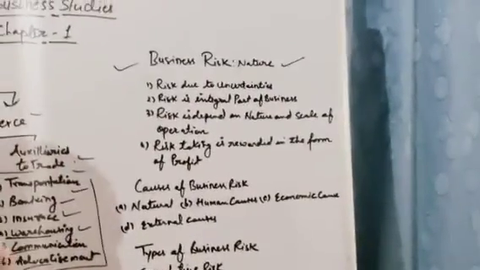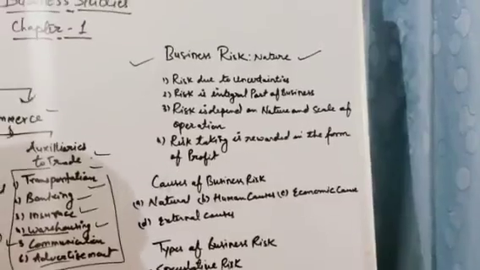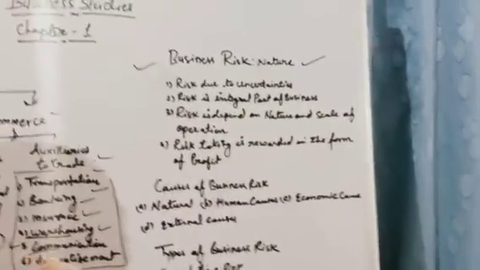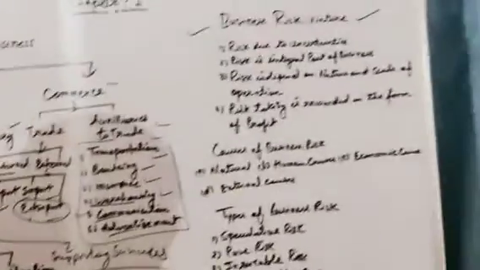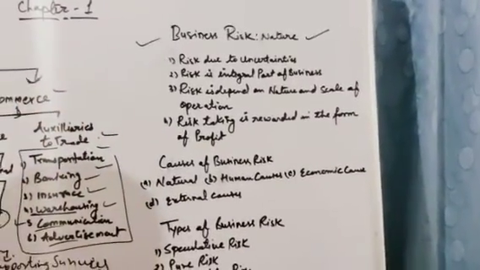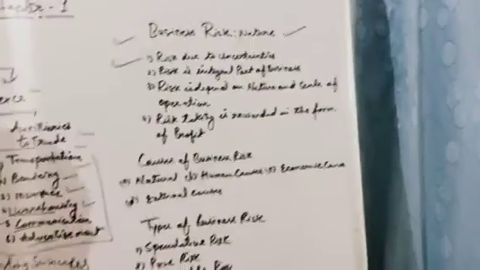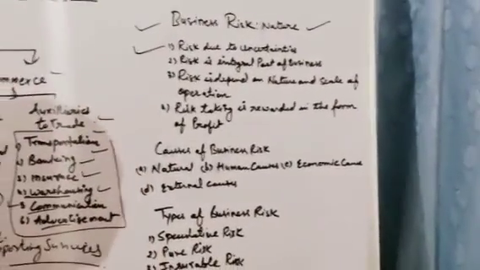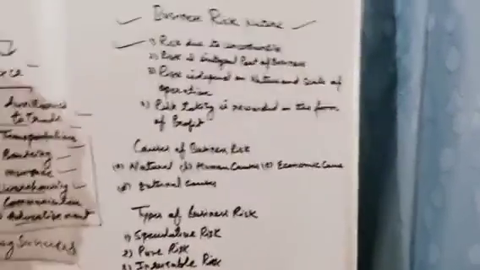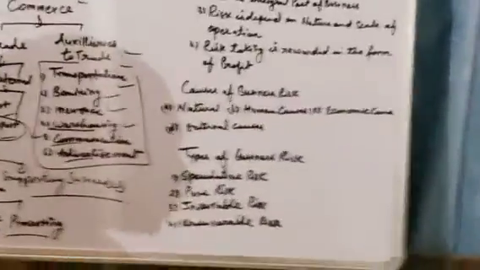Business is uncertain, uncertain meaning we don't know whether we are getting profit or not. So that is a risk in case of business. Why is business risk there? Because in case of business, profit is uncertain. We don't know whether we are getting profit or not. So that is a risk.